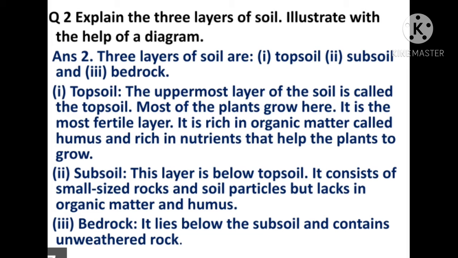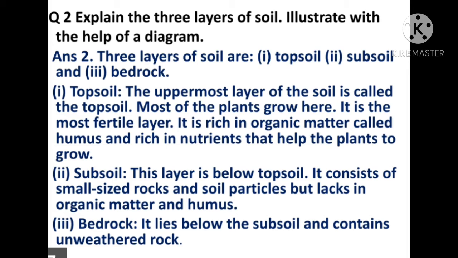This is called topsoil. Most of the plants grow here and it is the most fertile layer. It is rich in organic matter called humus. Humus is the dead and decayed part of plants and animal remains. It is rich in nutrients, and humus helps the plants to grow properly.